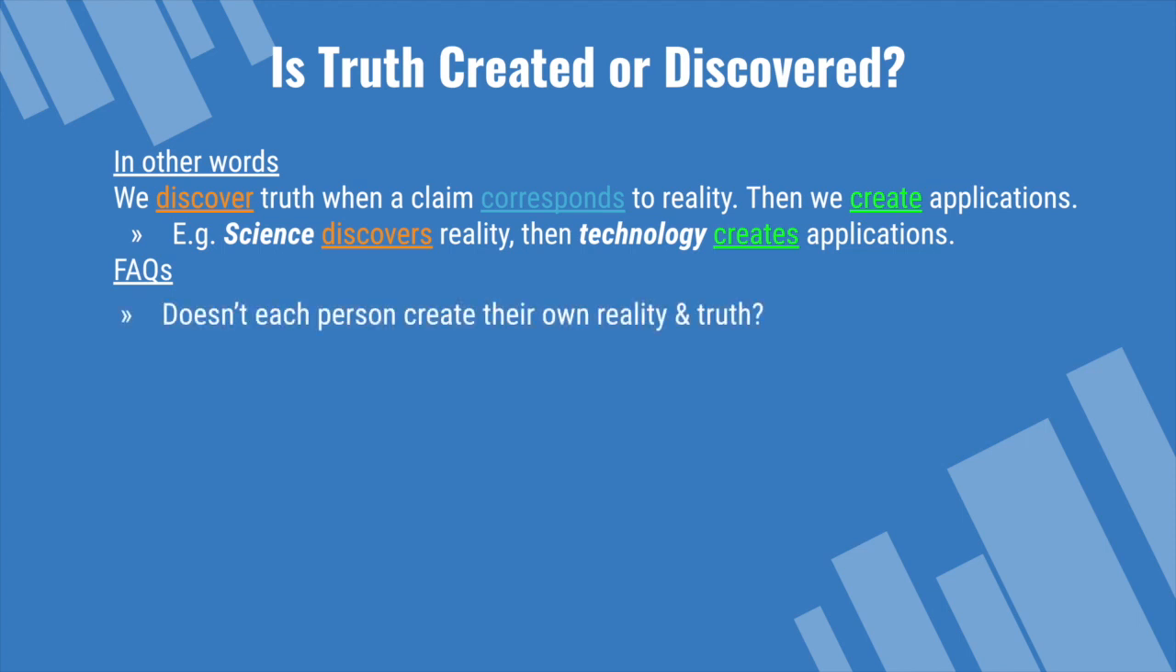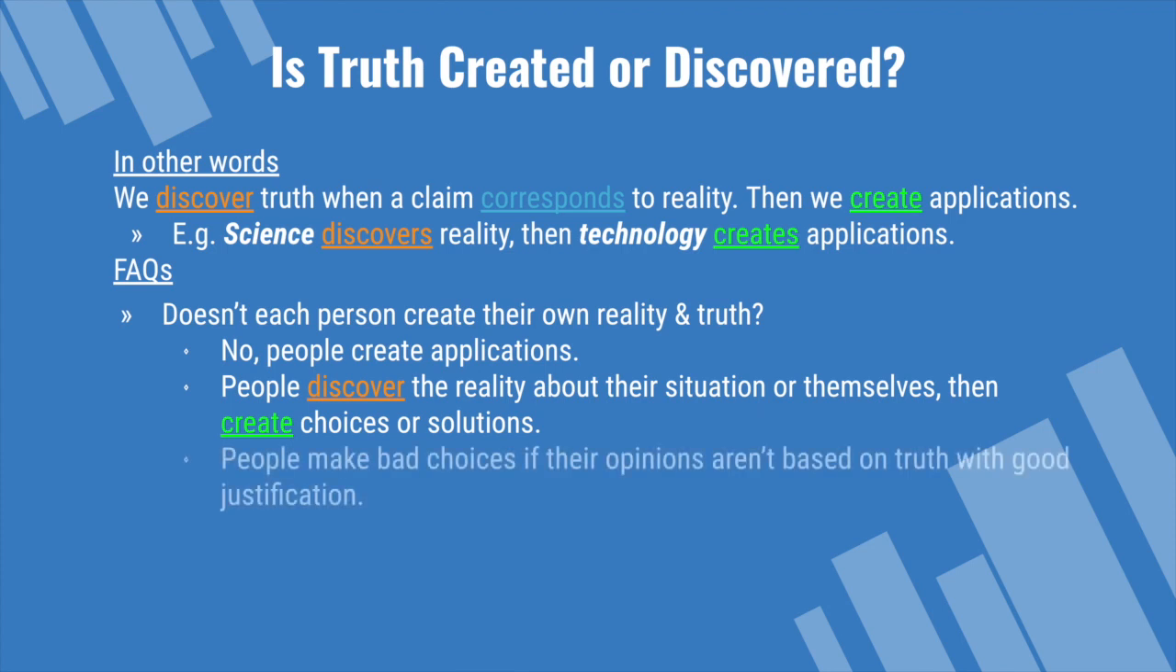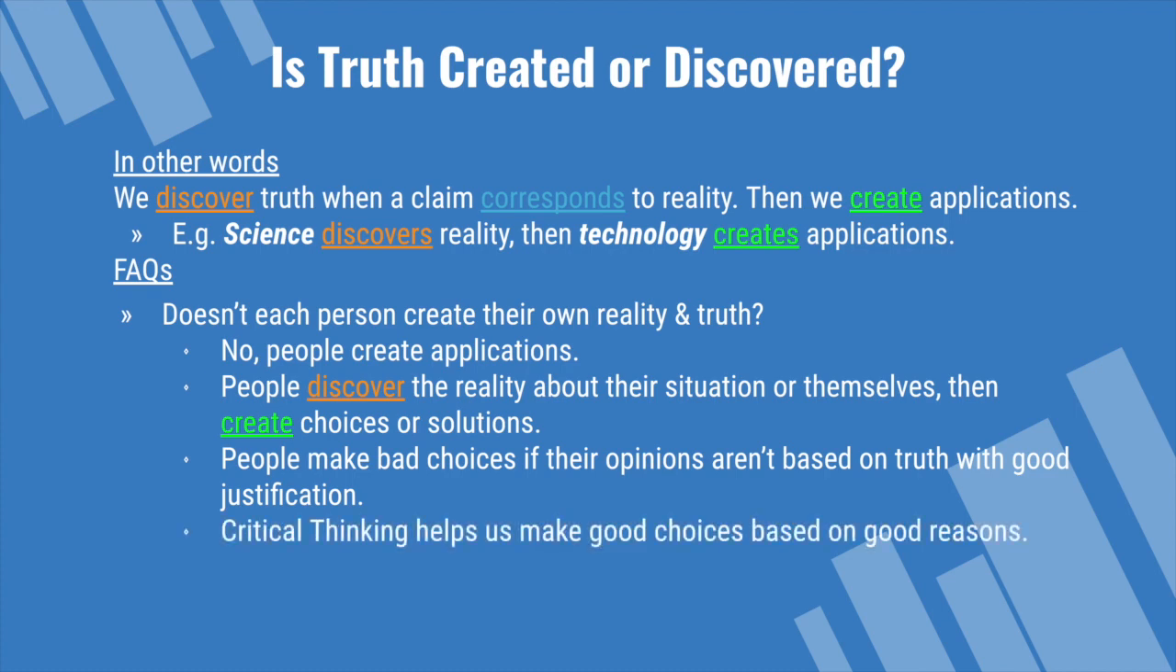Here's some questions I often get. Doesn't each person create their own reality and truth? Well, no. People create applications. People discover the reality about their situation or themselves, then create choices or solutions. People make bad choices if their opinions aren't based on truth with good justification. Critical thinking helps us make good choices based on good reasons.